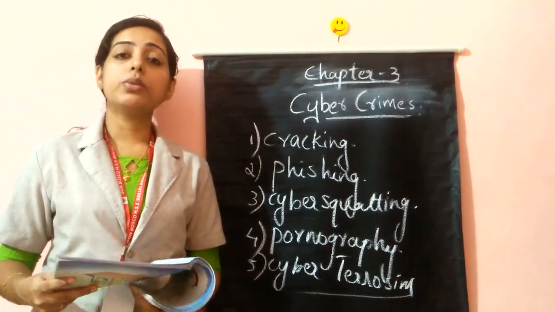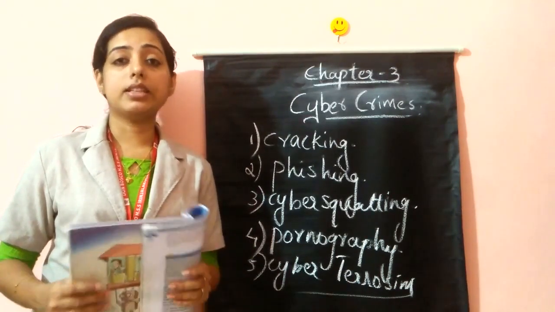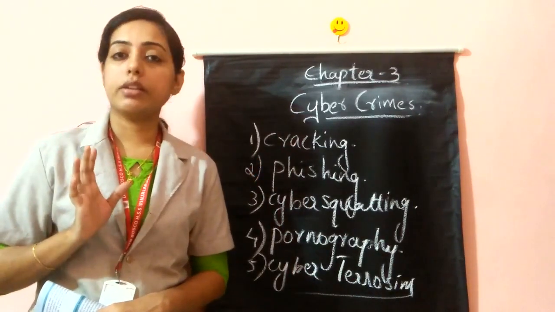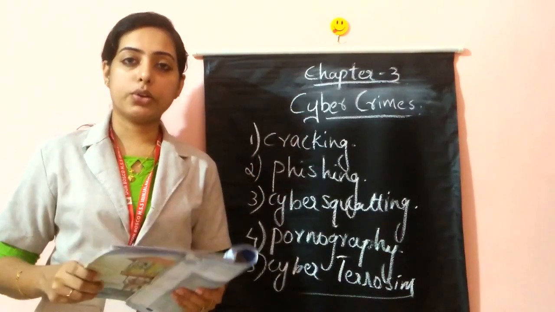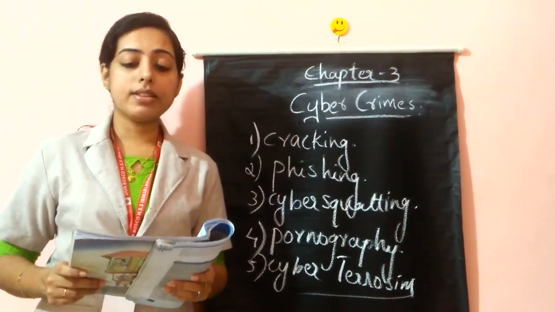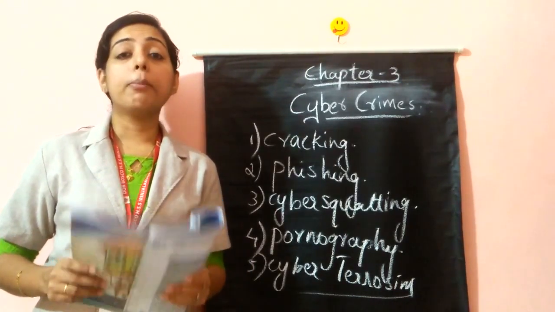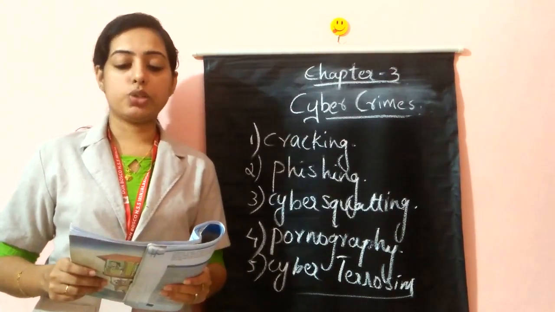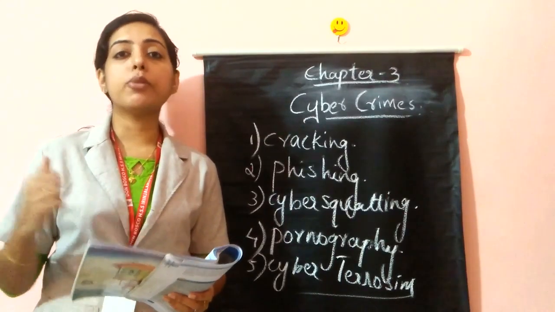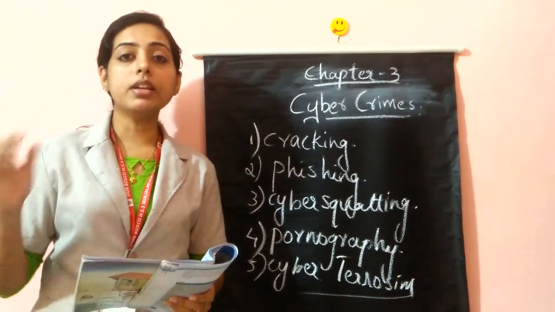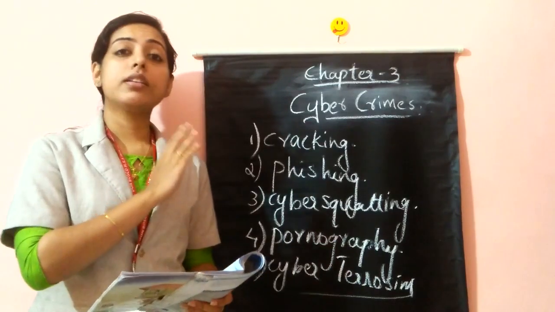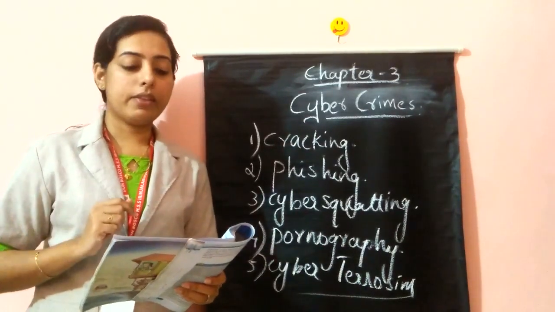Then we are moving to the last and final topic in the third chapter, which is cyber crimes. It is one of the sure questions for your exam. It is very important, so listen to your textbook. Cyber crimes means illegal activities or offences that are committed with the help of modern telecommunication networks such as computers, mobile phones, the internet, etc. If a person performs illegal activities through this kind of modern telecommunication, it is known as cyber crime. Then some examples are given.